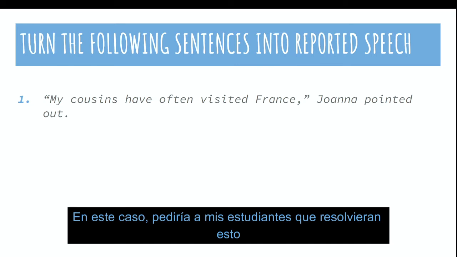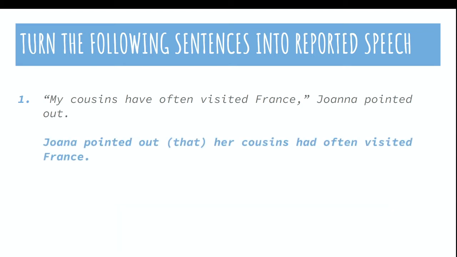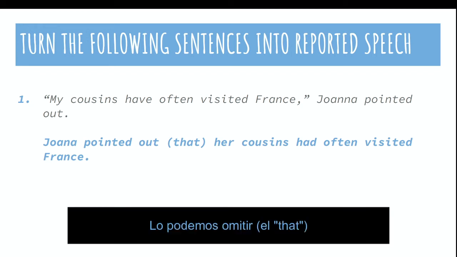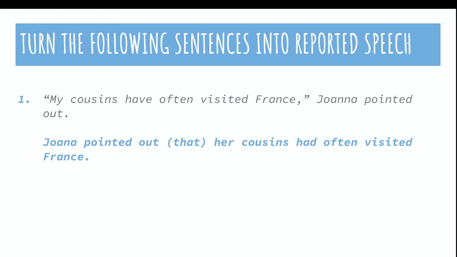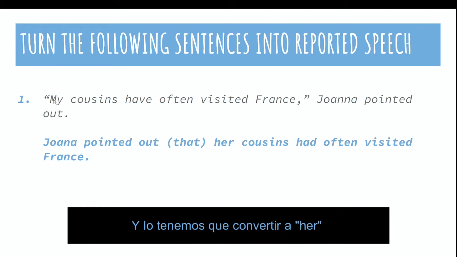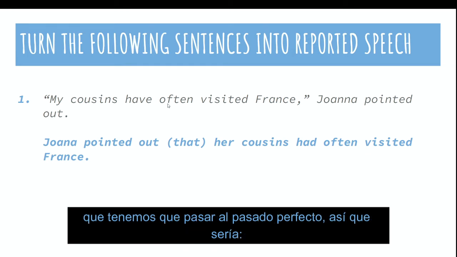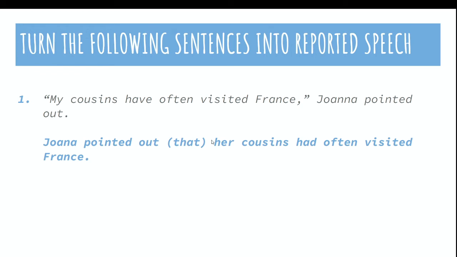I would ask my students to answer this, and the answer would be, Joanna pointed out that, we can omit that one, her cousins had often visited France. So in this case, she says she's using the possessive adjective of the first person. We gotta turn it into her, and then we have often visited, which is a present perfect, which should turn into a past perfect. So it would be, Joanna pointed out her cousins had often visited France.